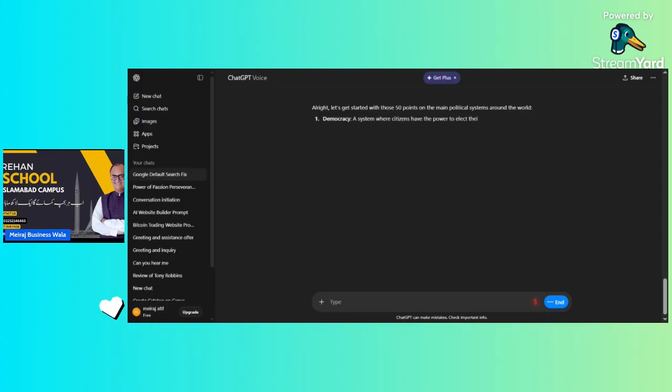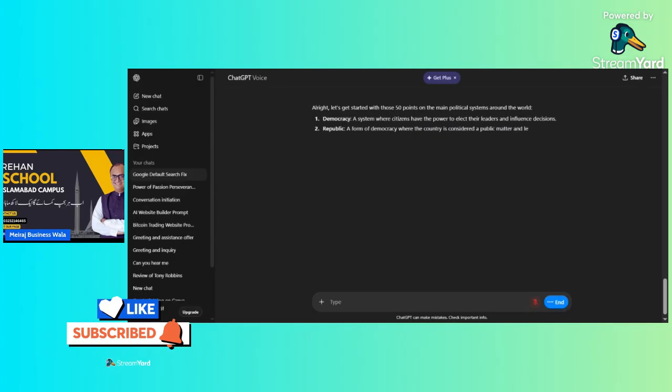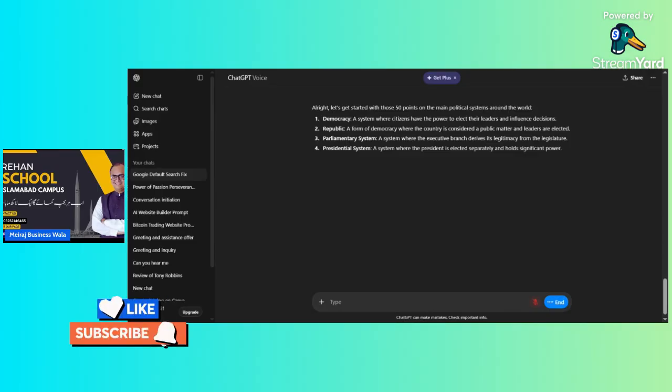1. Democracy, a system where citizens have the power to elect their leaders and influence decisions. 2. Republic, a form of democracy where the country is considered a public matter and leaders are elected. 3. Parliamentary system, a system where the executive branch derives its legitimacy from the legislature. 4. Presidential system, a system where the president is elected separately and holds significant power.